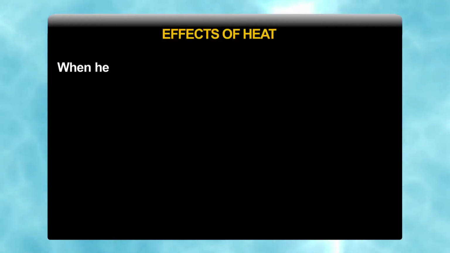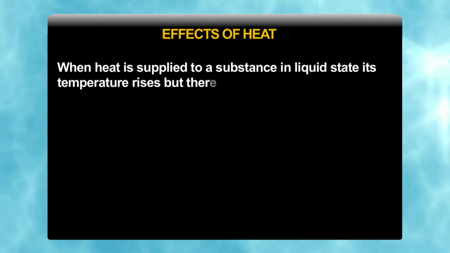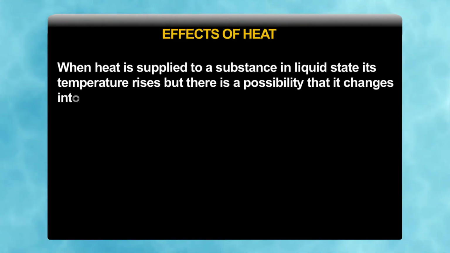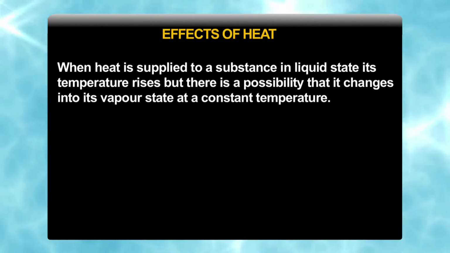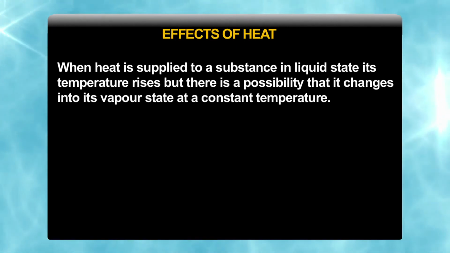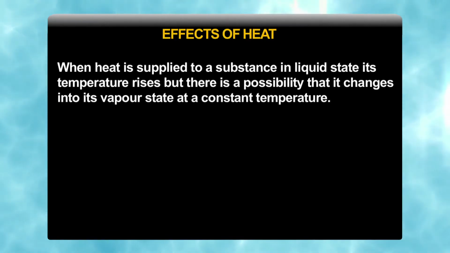Similarly, boiling point. When heat is supplied to a substance in liquid state, its temperature rises, but there is a possibility that it changes into the vapor state at constant temperature. This characteristic constant temperature at which a liquid changes into the vapor state at atmospheric pressure is called boiling point of the liquid.